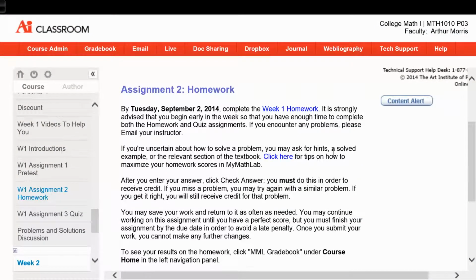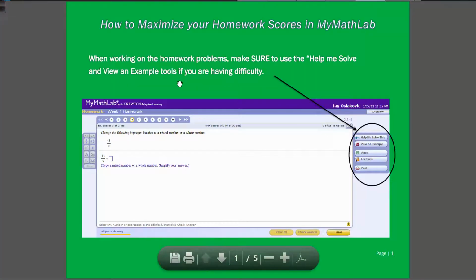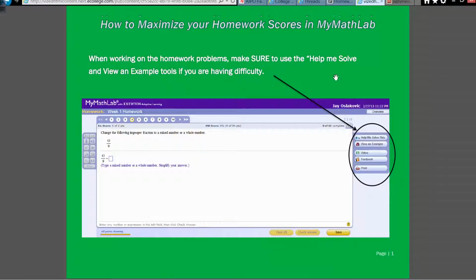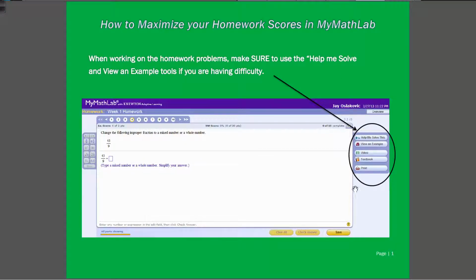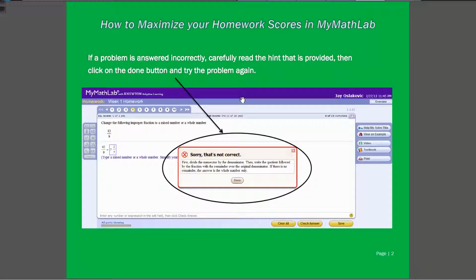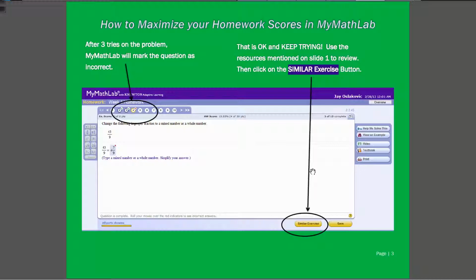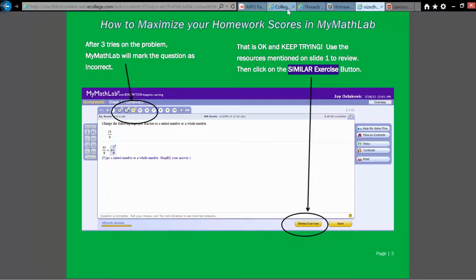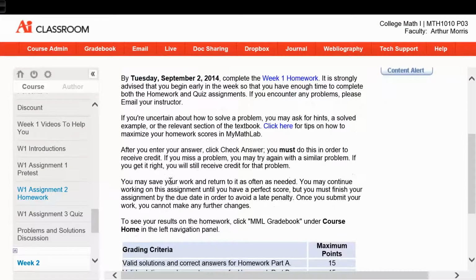If you're uncertain about a problem, you may ask for hints. You can click here for tips on how to maximize your homework scores. Let's look at this page. It says when working homework problems, make sure that you use the Help Me Solve and view an example if you're having difficulties. That's the first place you want to go. If the problem is answered incorrectly, read the hint, try it again. After 3 tries, you won't be able to try that same problem again. However, you can click similar exercise and you can try a problem like that again and still get credit for that particular problem. So it's a great system if you use it correctly.